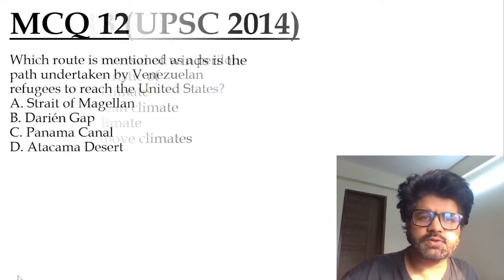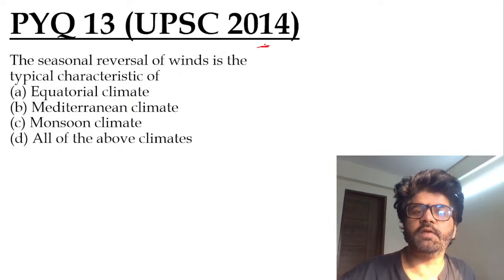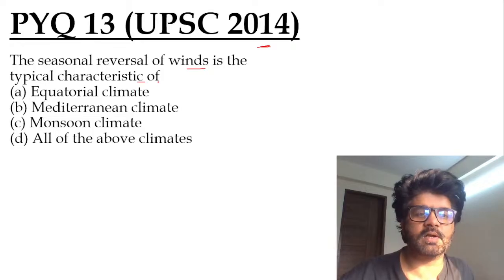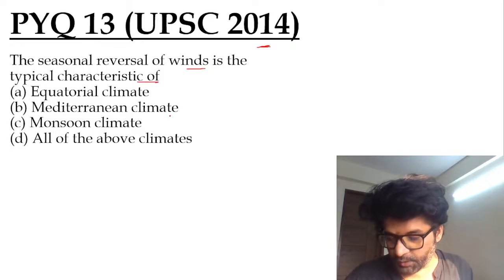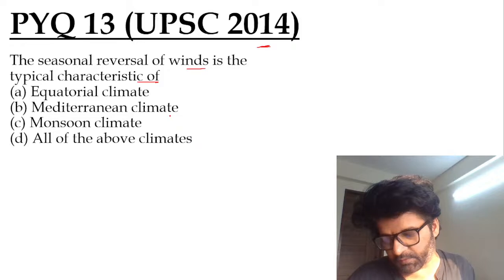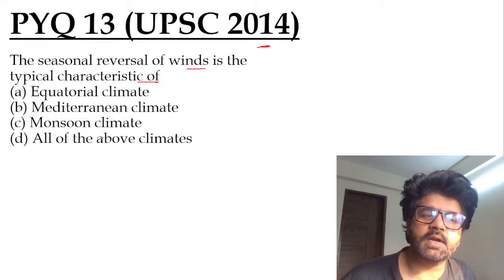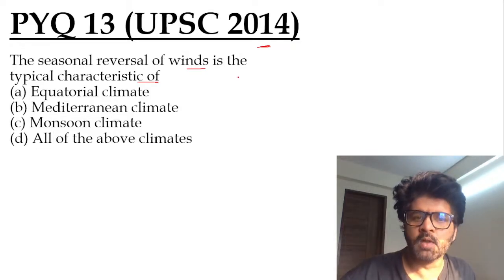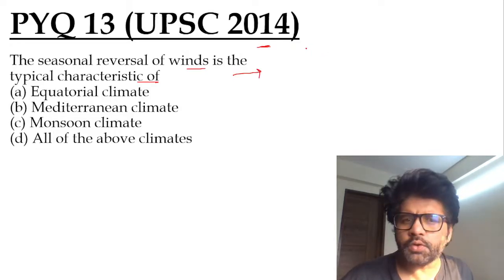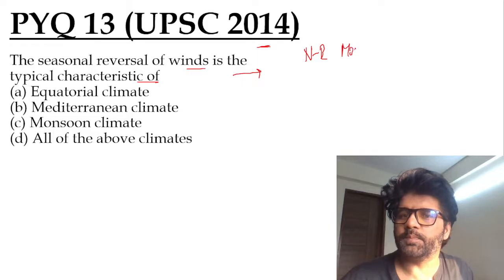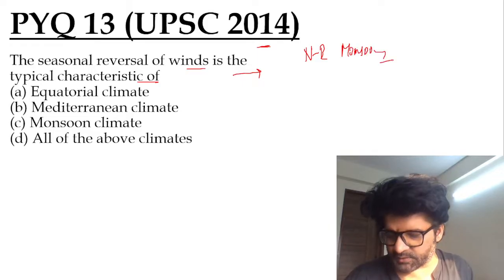Then MCQ 13, which was based on UPSC 2014: seasonal reversal of wind is the typical characteristic of which climate? Equatorial, Mediterranean, monsoon, or all of the above. We have talked about even the northeastern monsoon in previous Hindu analysis, so we had this discussion earlier.